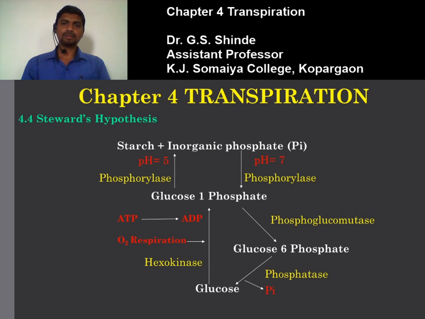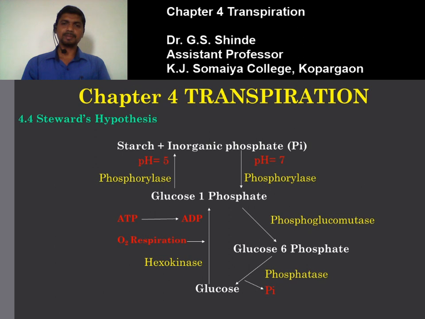The glucose 1-phosphate further converts into glucose 6-phosphate. This reaction is an isomerization reaction that takes place in the presence of the enzyme phosphoglucomutase. Glucose 6-phosphate further converts into glucose with the removal of inorganic phosphate. The reaction is catalyzed by the enzyme phosphatase.